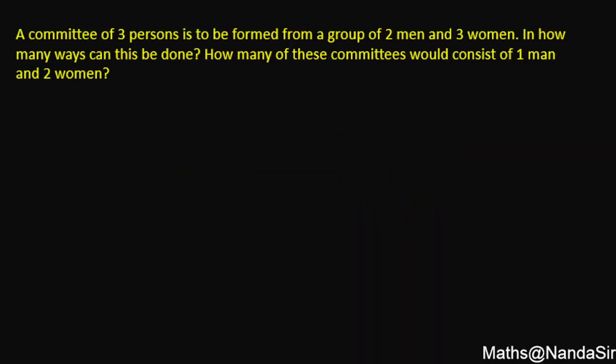A committee of 3 persons is to be formed from a group of 2 men and 3 women. So there are 2 men and 3 women. In how many ways this can be done? Out of this we do require a committee of 3 persons. How many ways this can be done? That is the first question. And how many ways the committee consists of 1 man and 2 women? So 2 questions in one statement. Let's see in the first step what we do have.